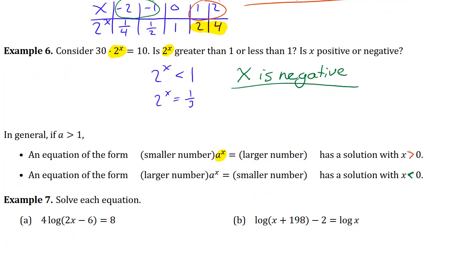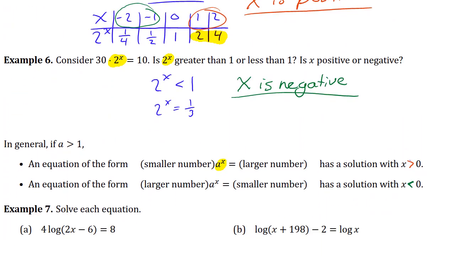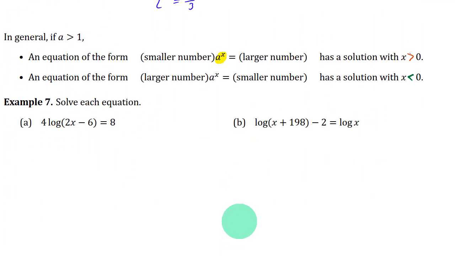So that's kind of a rule that helps you get an idea of whether the solutions of an exponential equation are positive or negative. You've got a few homework problems that ask you this kind of thing, like in examples 5 and 6. All right, let's do one last example for this video.